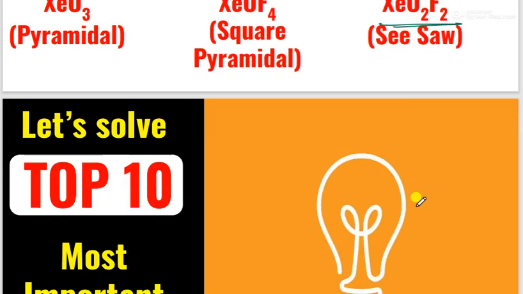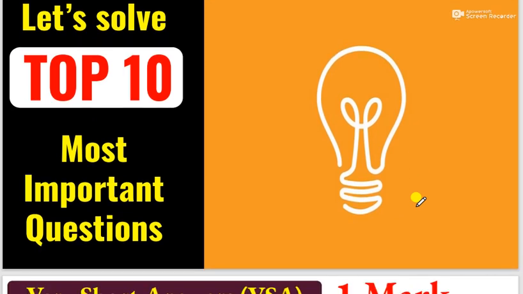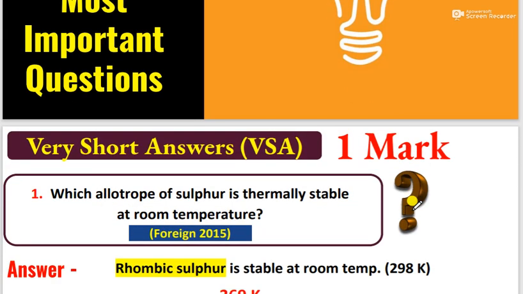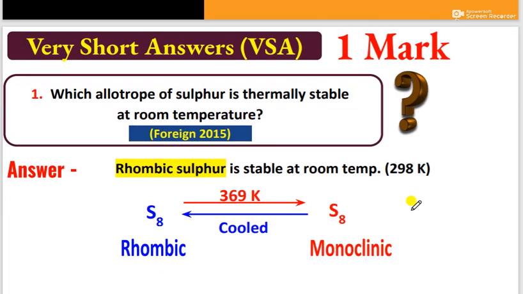Let's see some questions, the top questions given in previous years. We'll see the questions and get some clarity. Which allotropic form of sulfur is thermally stable at room temperature? Remember, rhombic sulfur is more stable at room temperature. Above room temperature, monoclinic sulfur is more stable.